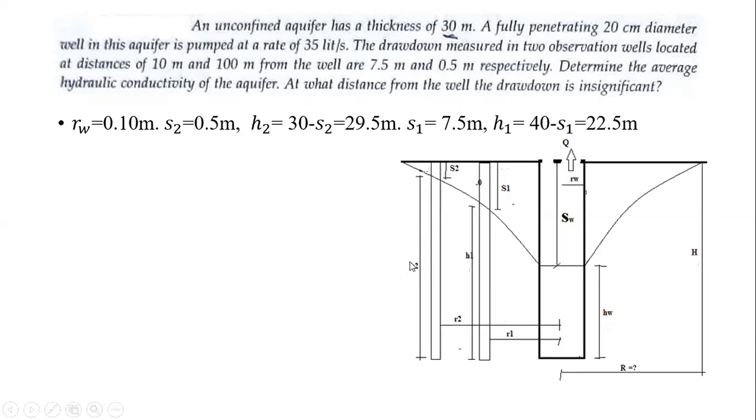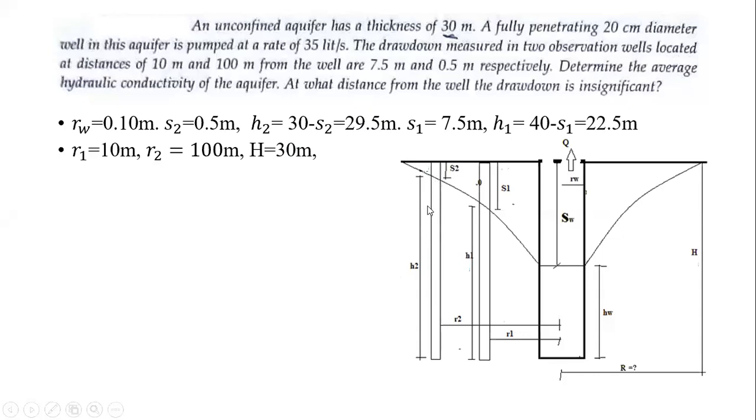Because they have given us a thickness, and thickness means capital H. That capital H is given to us as 30 meters. Okay, so total is 30 meters. From those 30 meters, if we subtract this magnitude of S2, we will get the H2, meaning the water level in well number 2, isn't it? So H2 will be equal to capital H, that is 30, minus the S2. So 30 minus 0.5 is 29.5 meters, that is the water level in well number 2 we can say.